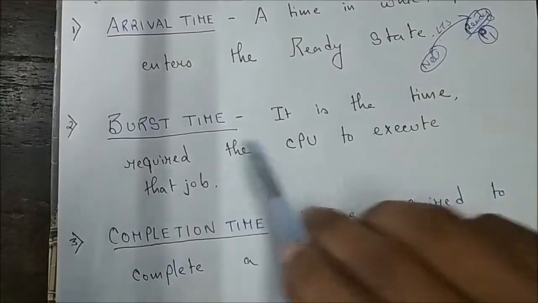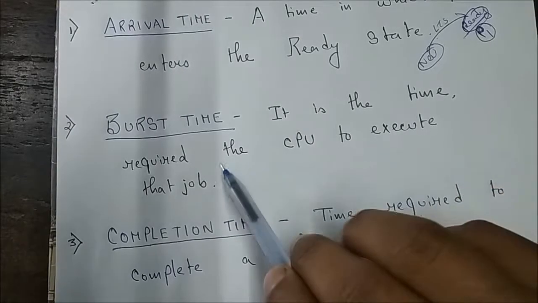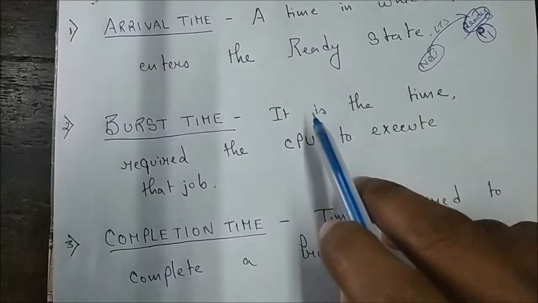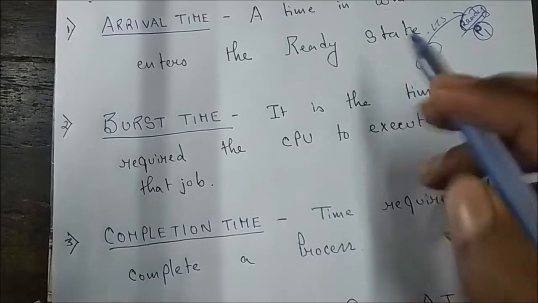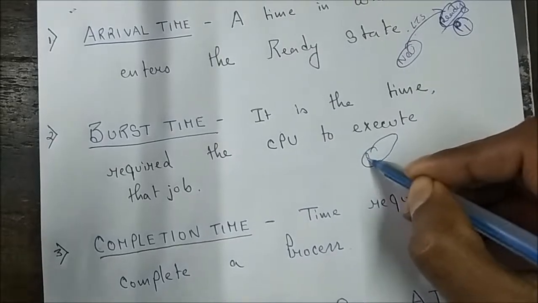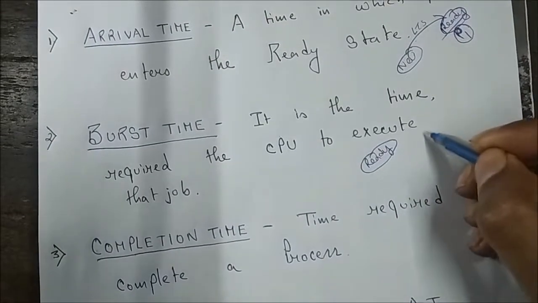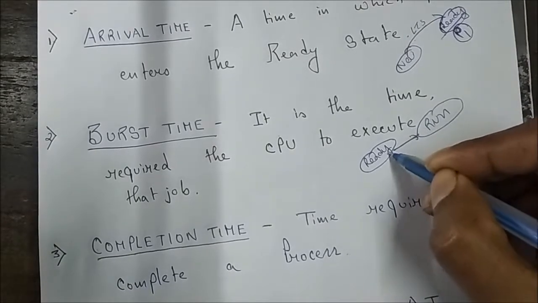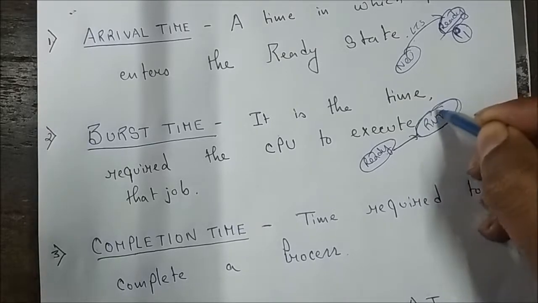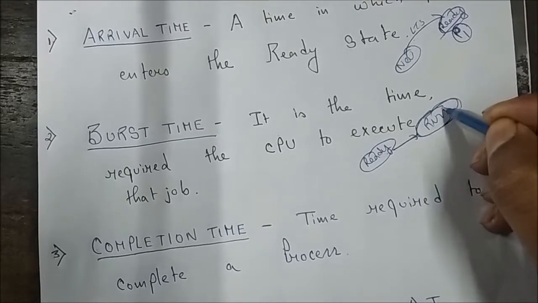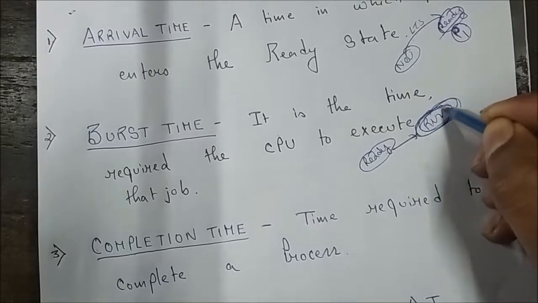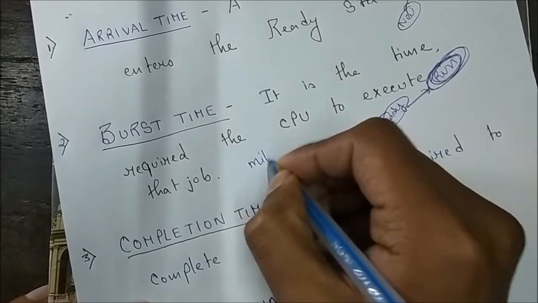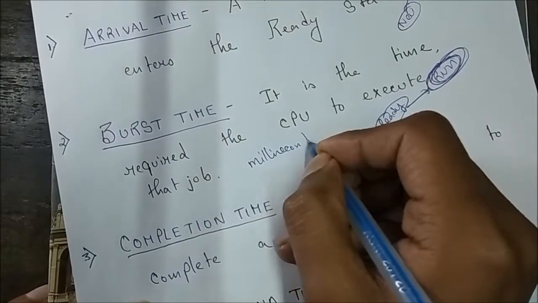Then burst time. It is the time required by the CPU to execute that job. What does it mean? Burst time means the time the process requires to execute that job. From the ready state to the run state, the process is moved by the short-term scheduler, and in the run state the process executes. It is measured in milliseconds.